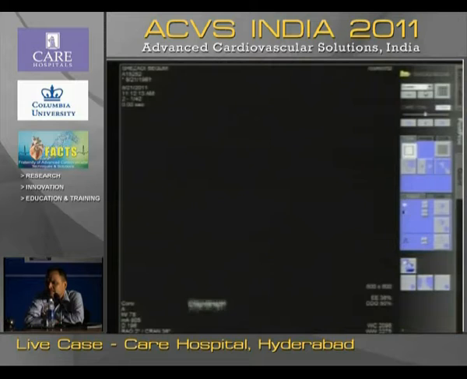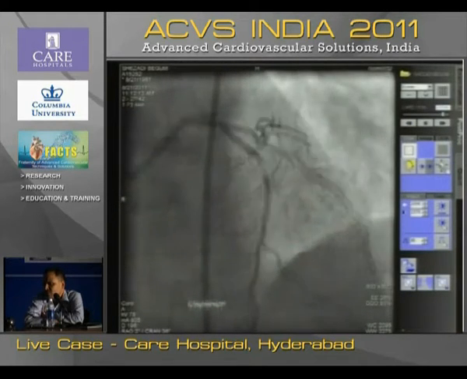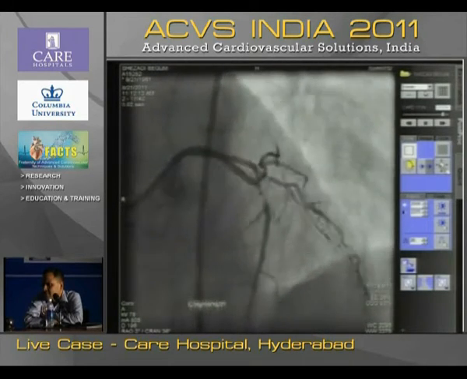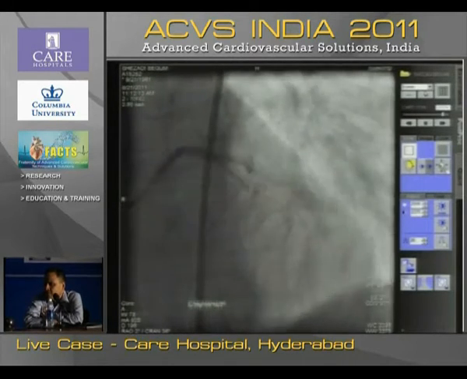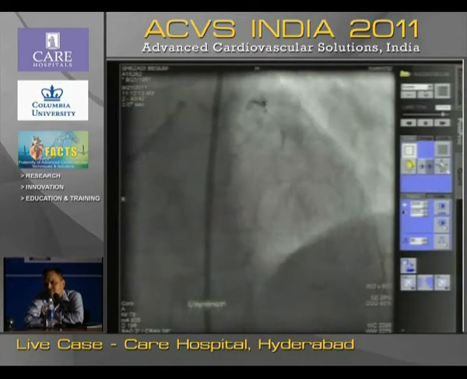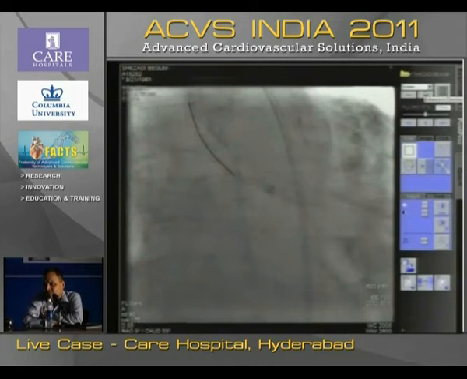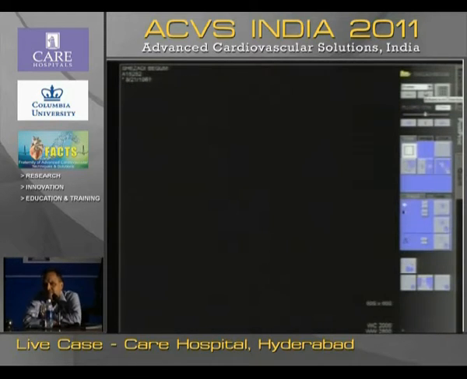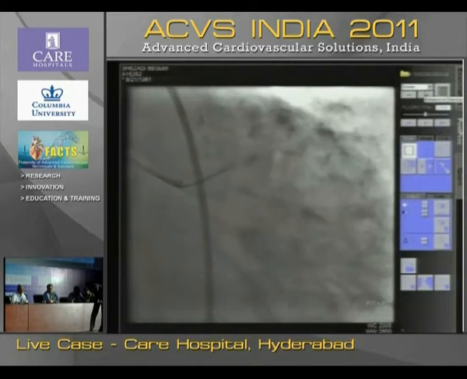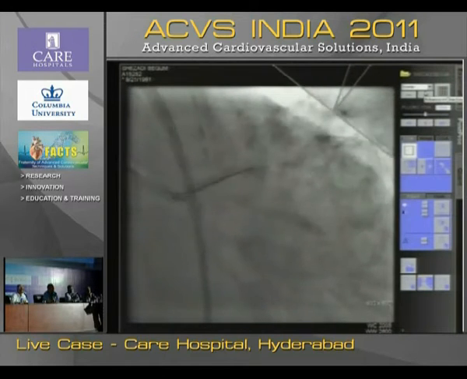Some more. Next. This looks pretty straightforward. I think we'll go ahead and cross the lesion. Yeah, this is pretty okay. Have you done something already, or you're just going to start it now? No, we're just ready to start actually. Right. Yeah, the right coronary injection. Okay.